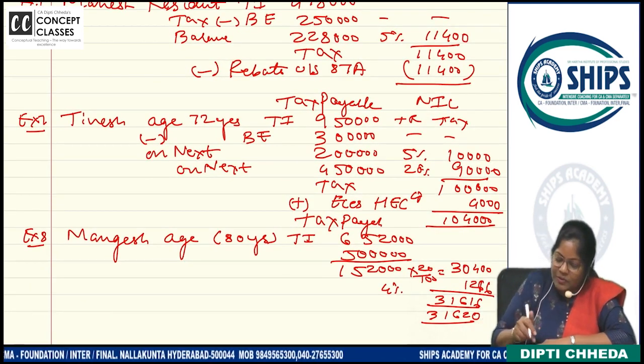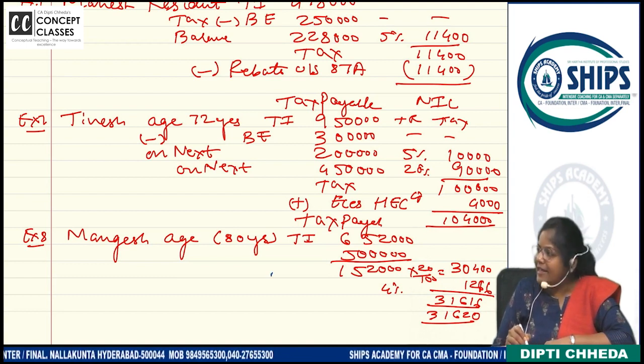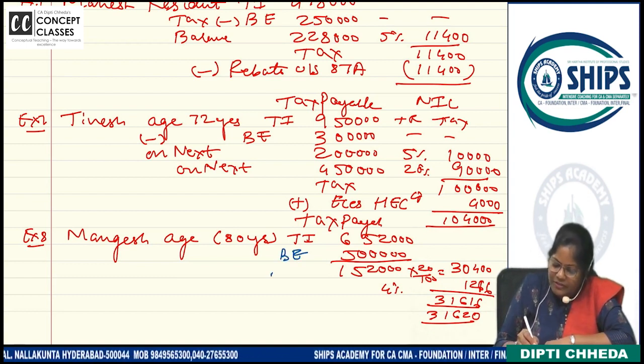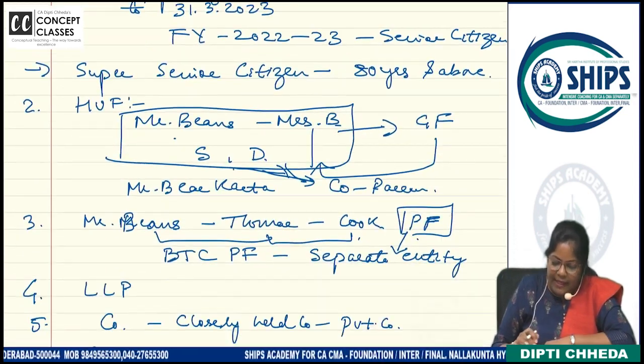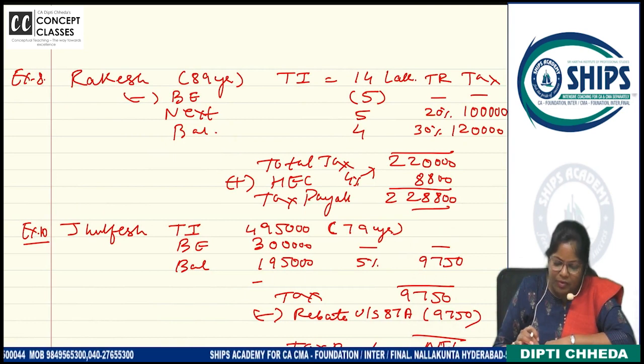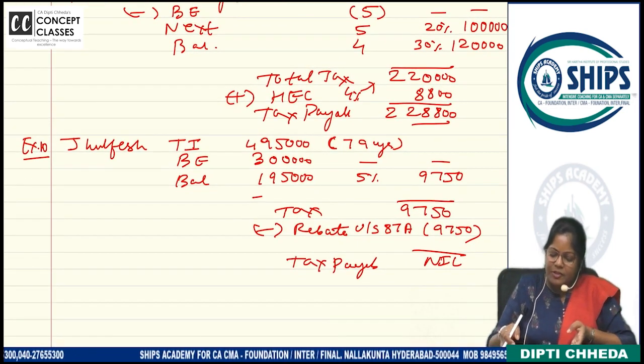Come on. Did you all go through this problem? Like see, Mangesh's age is 80 years. So directly we have given basic exemption how much? 5 lakh. Then we have seen these problems for rebate. I think I gave some examples also.